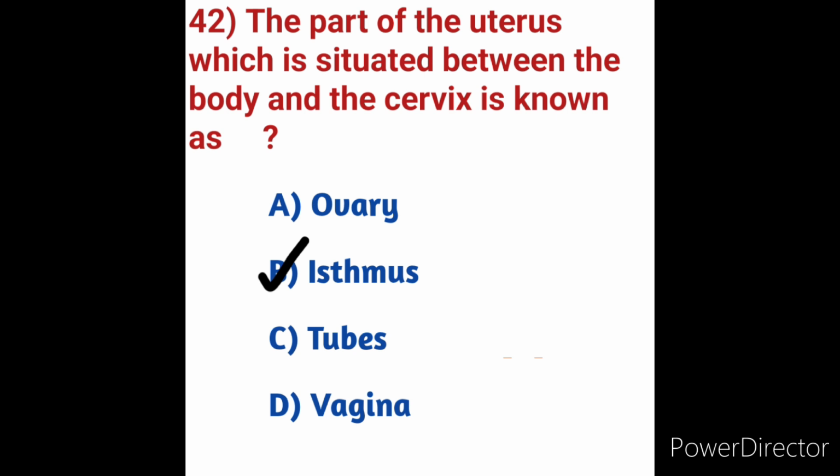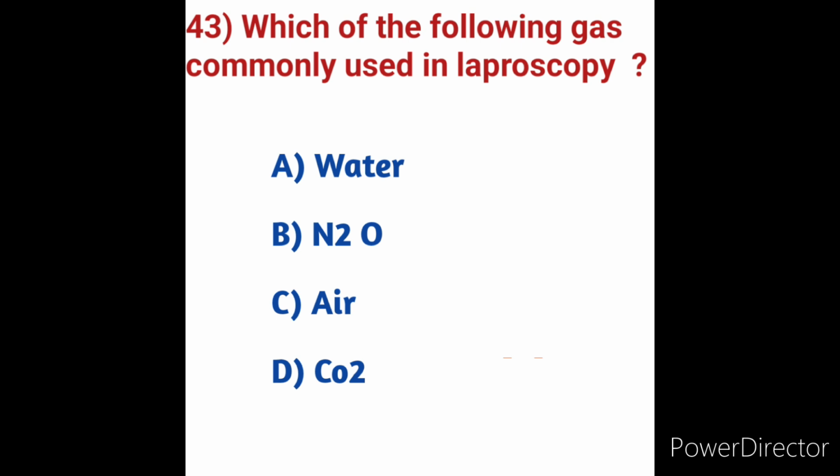Next, we will move on to question number 43. Which of the following gases is commonly used in laparoscopy? We will see the options. Option A water, option B N2O, option C air, option D CO2. Laparoscopic surgery is now widely performed to treat various abdominal diseases. Currently, carbon dioxide, CO2, is the most frequently used gas for the insufflation of the abdominal cavity, meaning pneumoperitoneum.